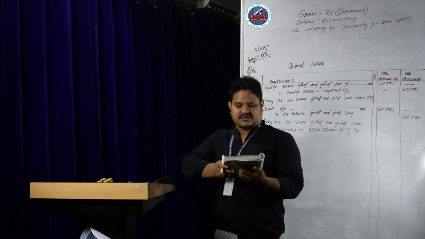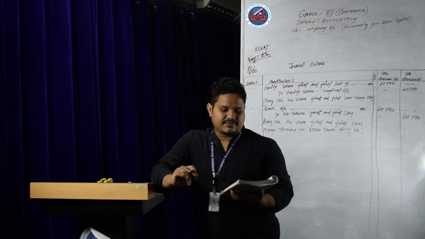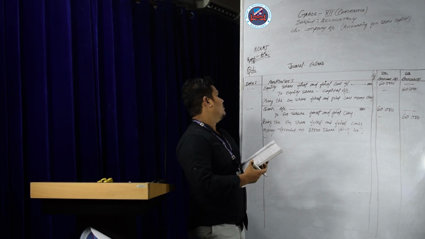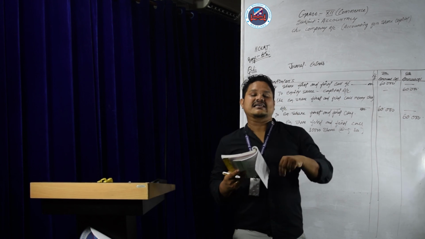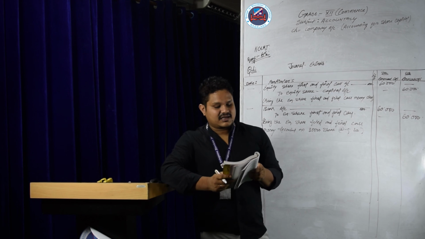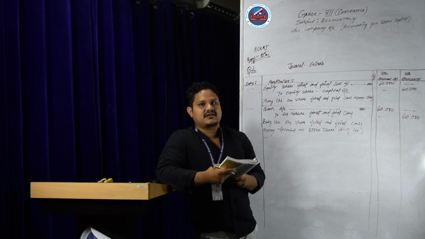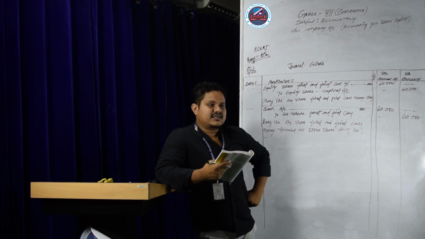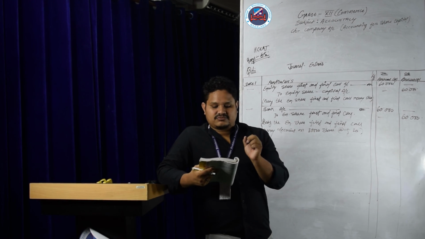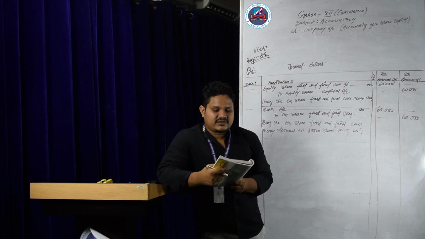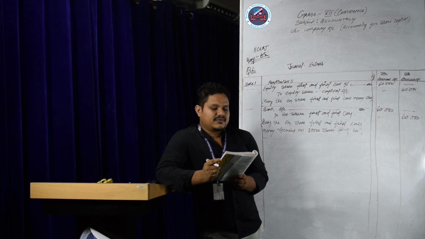We'll try to solve question number 2. In question number 2, you are asked to prepare the cash book. Remember, when you are preparing the cash book, do not give the bank entry, because the bank entry will be given in the ledger account, that is in the cash book. The question says the company was registered with an authorized capital of rupees 3 lakh, divided into 30,000 shares of rupees 10 each, which were offered to the public.